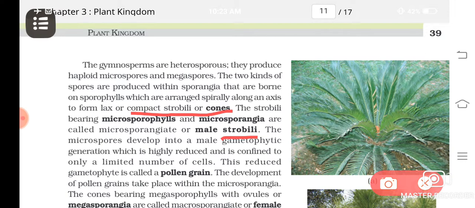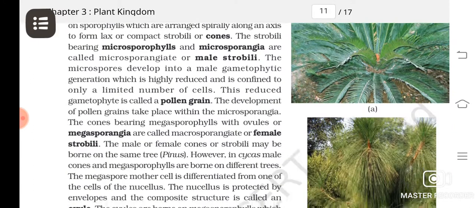Understood that this cone bearing habit, male and female cone bearing habit, started from some forms of the pteridophytes itself. So these cones contain what? Sporophylls. And I told there are two different types of cones. What are they? Male cones and female cones. Male cones are called what?